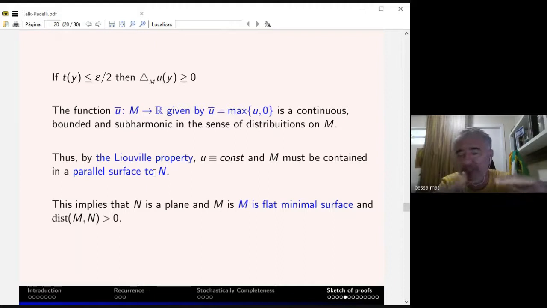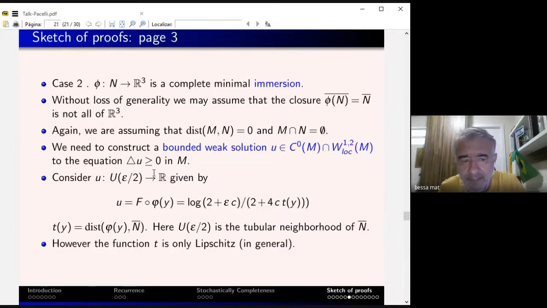But the embedded situation gives you the idea of how to prove it. We're going to take the distance to N, and then compute the Laplacian of a function depending on the distance and show that it's subharmonic and bounded in the sense of distribution. Well, in the case where it's not embedded, you may have intersections, and also it may not be proper.